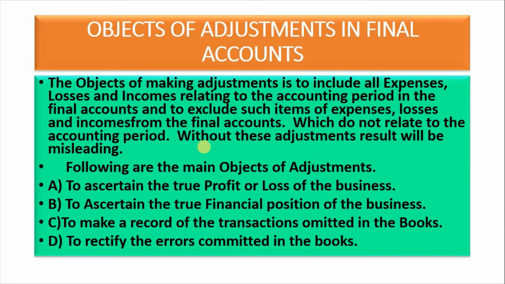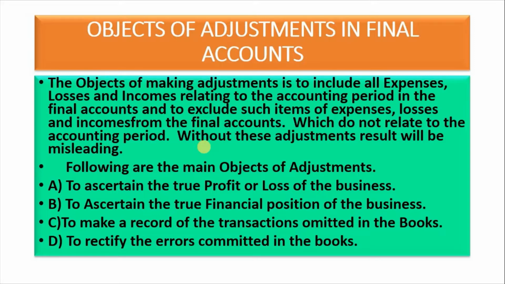Objects of adjustments in final accounts. The object of making adjustments is to include all expenses, losses and incomes relating to the accounting period in the final accounts, and to exclude such items of expenses, losses and incomes from the final accounts which do not relate to the accounting period. Without these adjustments, the result will be misleading.